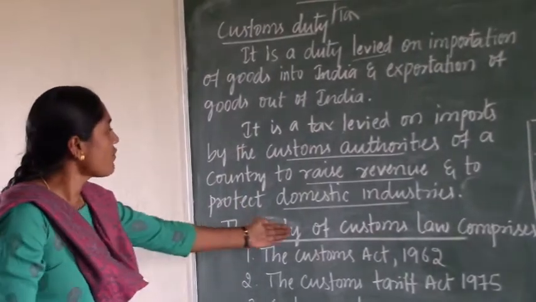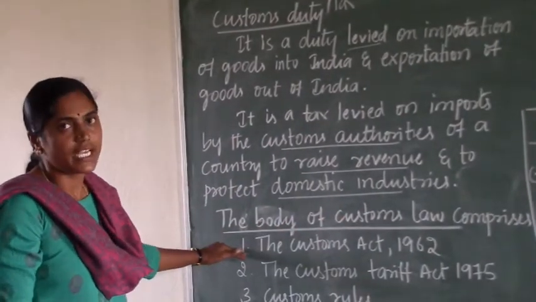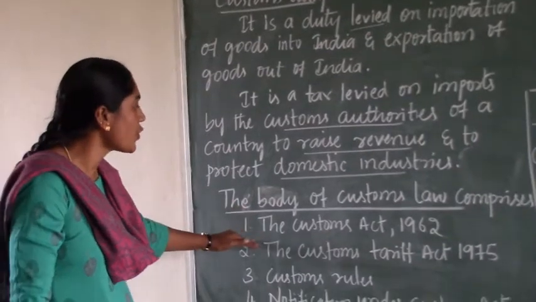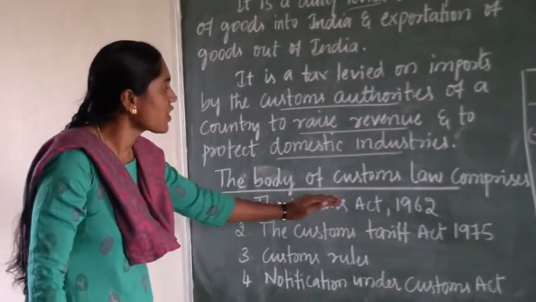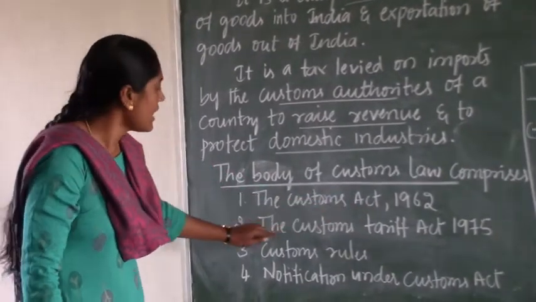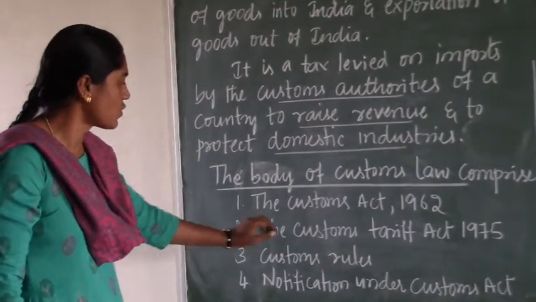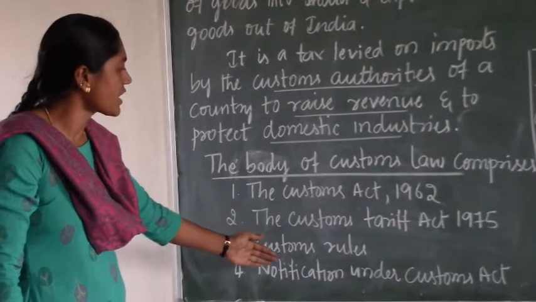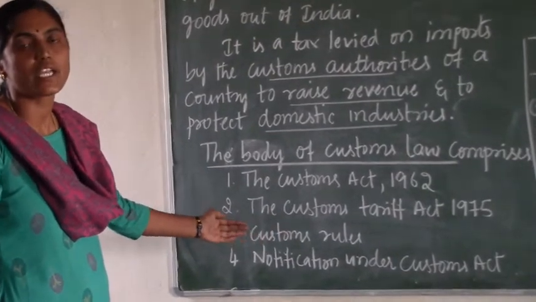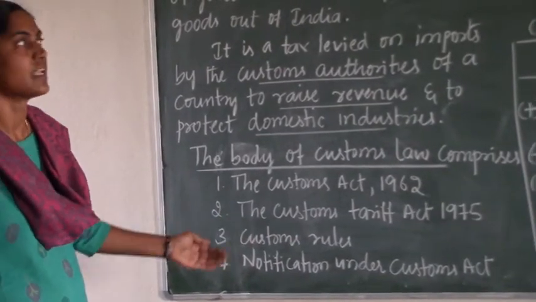Then, the body of customs law in India comprises the following. Customs duty is controlled by the Customs Act of 1962, the Customs Tariff Act of 1975, Customs Rules and Customs Notifications. The notifications are those which are issued by the Customs Authority.